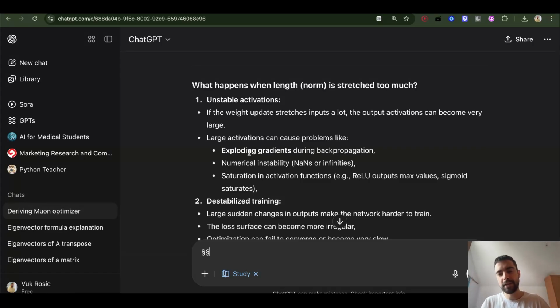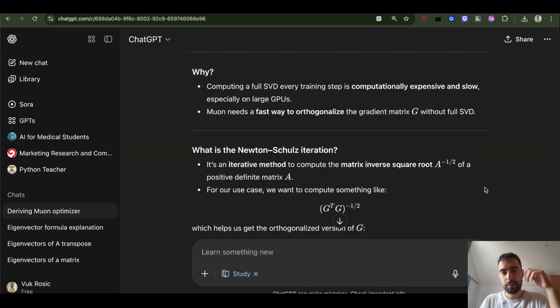And then these activation functions can output huge values or be saturated or output very small values. And then there can also be NaNs or infinity. So that's why we need to control the raw magnitude of the weights and vectors. We want to keep them around 1, or between 0 and 1, or minus 1 and 1. But computing singular value decomposition is computationally expensive and slow.